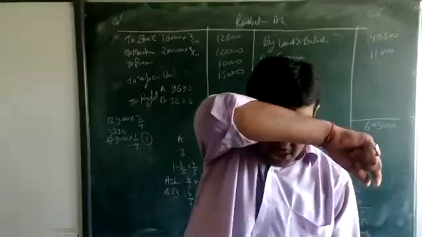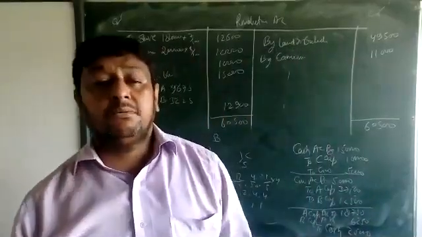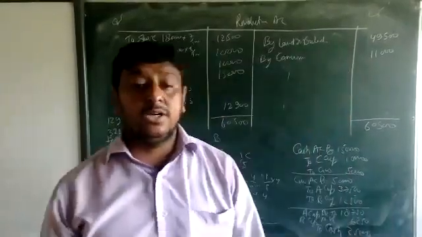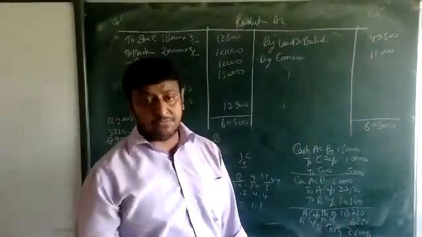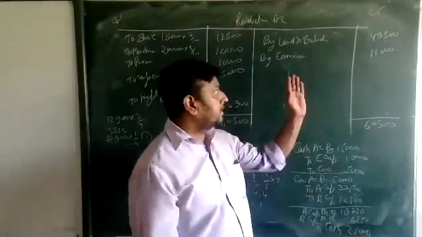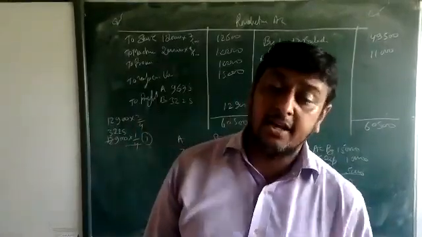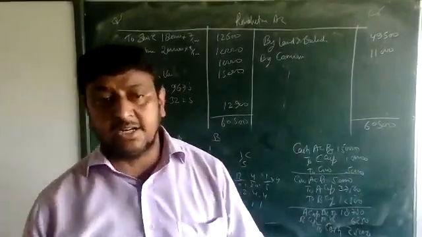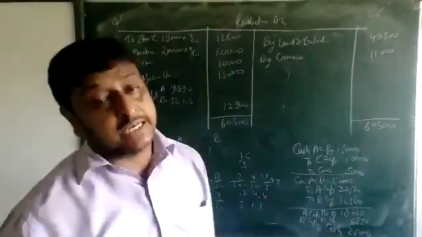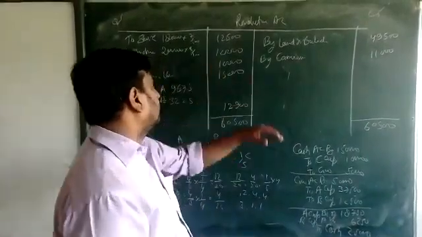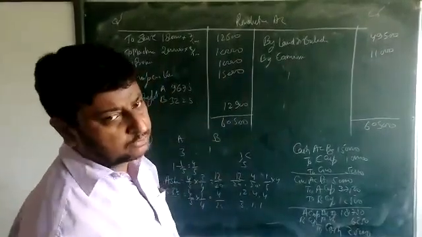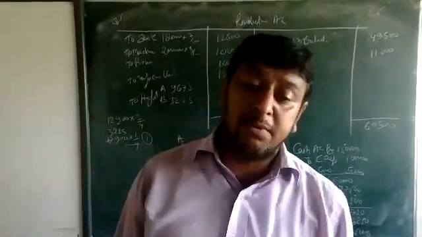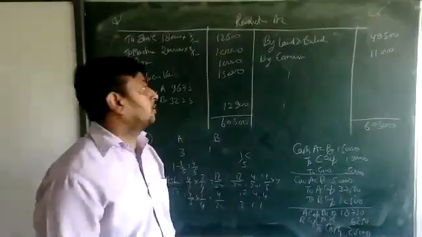In this revaluation account, first is land and building increased by 15%. Land and building value is 3,30,000. 15% we calculate as 49,500. Okay. Then they say stock and machinery reduced by 7% and 5%. So 7% of the stock 1,80,000 is 12,600, and machinery 2 lakh at 5% is 10,000.